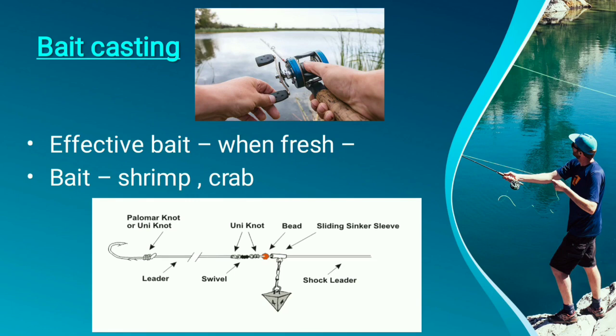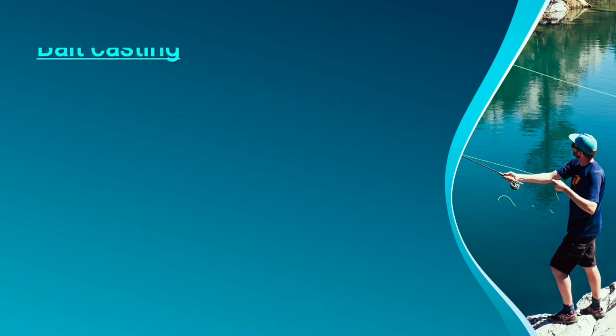The diagram of the bait cast is given here. The diagram shows a swivel which is joined with the bead, and the other end is joined with the leader. There will be a sinker, a shock leader, and a knot by which the hook is attached. This is a diagram of bait casting, used to catch fish by a person holding a rod with a fishing line. So this is bait casting.